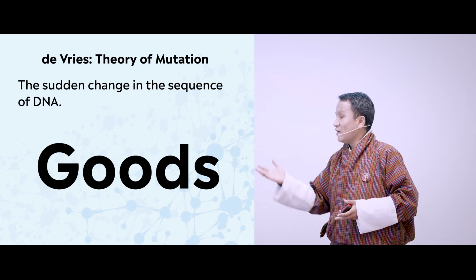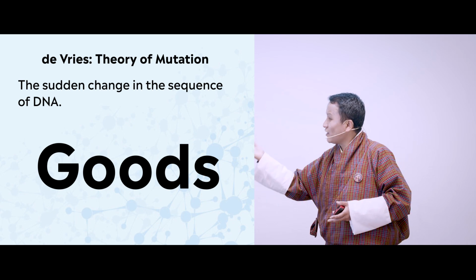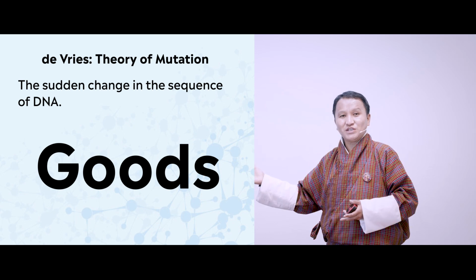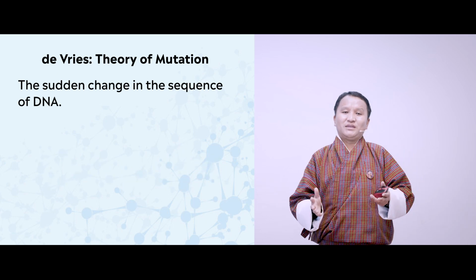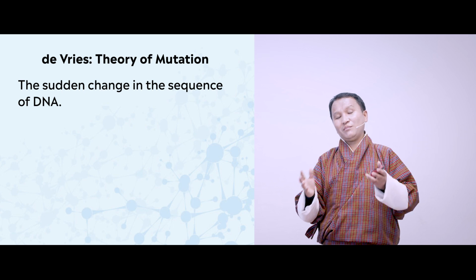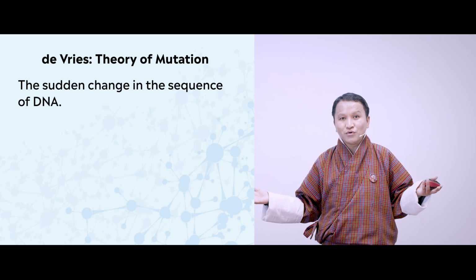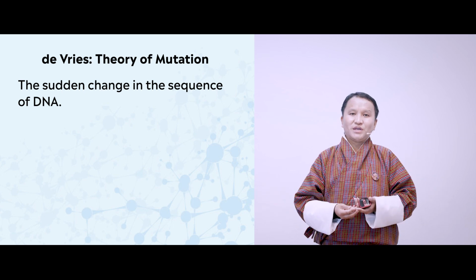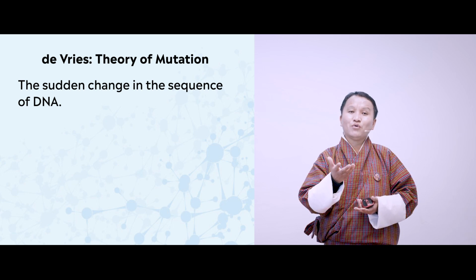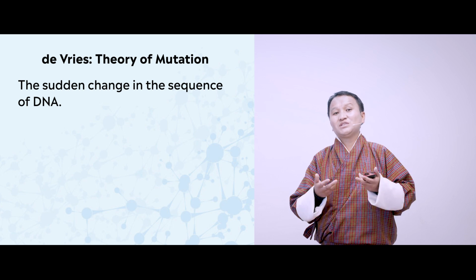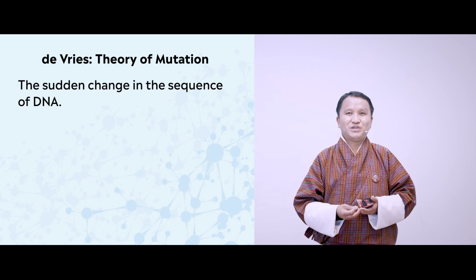In the same manner, if you add another O in God, it doesn't make any sense. In the same manner, when the sequence of genes is arranged in the manner I have shown to you, it conveys a different meaning. So now, based on the theory of Hugo de Vries, organisms evolve because of mutations.